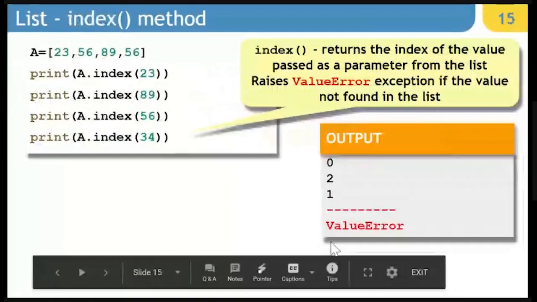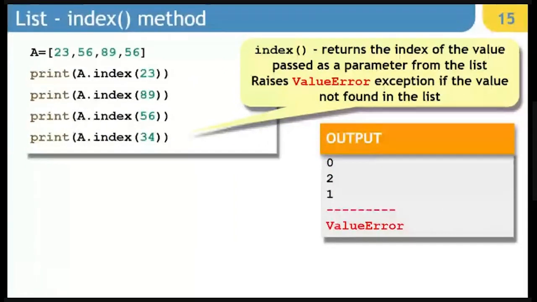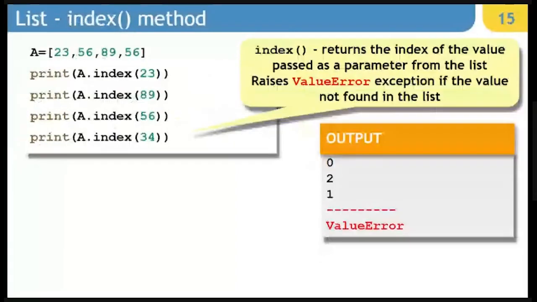Okay. Next one is a = [23, 56, 89]. Now, here you have to look at count and index. In case of count, it is simply counting the number of times a value is present, whereas index is going to give you the position where it is found.